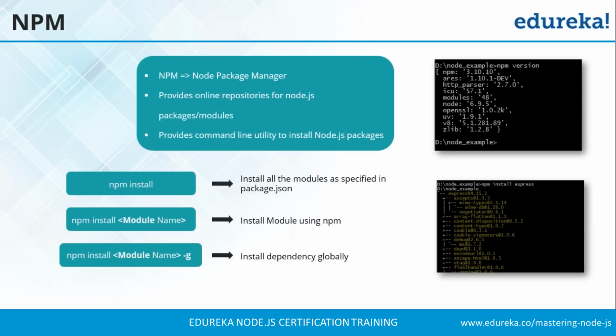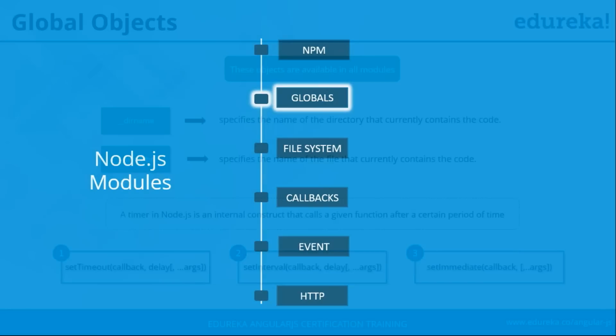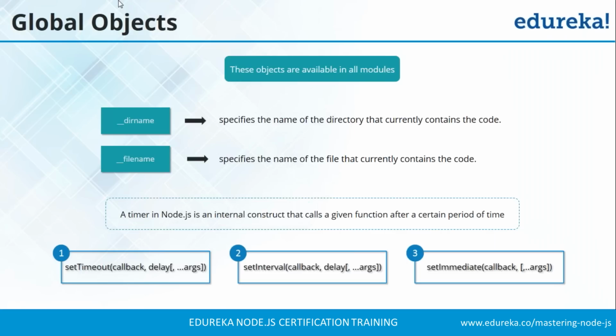Okay, so now let us move to our next topic, which is globals. Global objects are available in all modules. You have a global scope and you have a local scope. In global scope, you can use those objects inside any project of Node.js, while in the local scope, if you install locally or if you are using an object locally, then you can only use that object inside that project only.